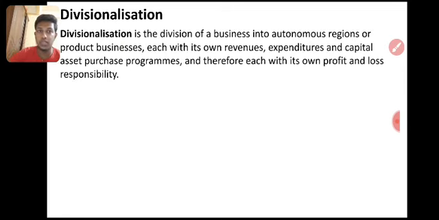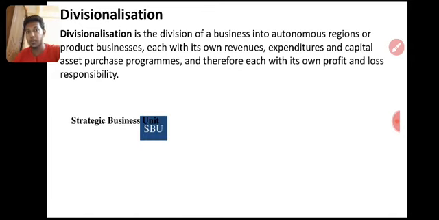Divisionalization is the division of business into autonomous regions or product businesses. Each has its own revenue, expenditure and capital asset purchase program, and therefore each has profit or loss responsibility. Strategic business unit: opening a different company in a different place, combined under one parent. So this is also a division. That SBU can be involved in a different product. We are involved in a construction company, and it may be involved in garments. So divisionalization is also diversification of the product, right?